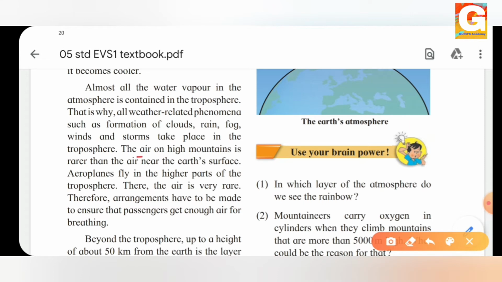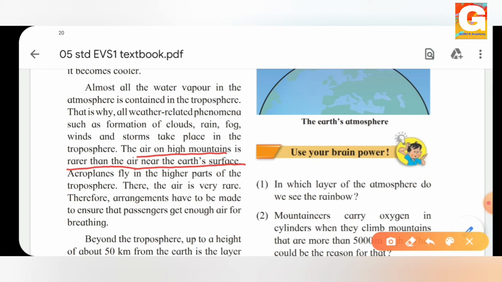The air on high mountains is rarer than the air near the earth's surface. Yes. Have you ever seen that when mountaineers go high above the mountains, they carry oxygen? Do you have any question as to why? Because the high mountains are high above the ground surface, that is the surface of the earth, and that is why the air in the atmosphere is less there. So the air on high mountains is rarer than the air near the earth's surface.